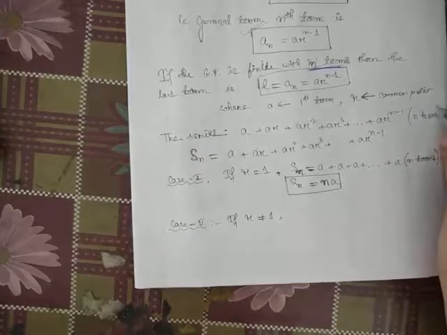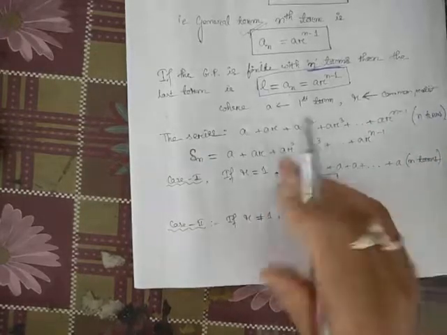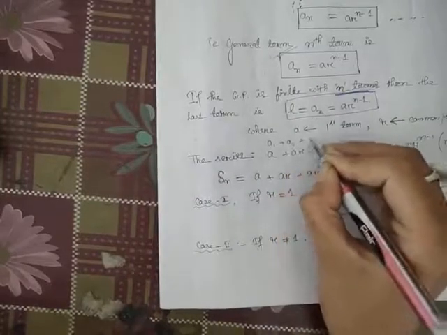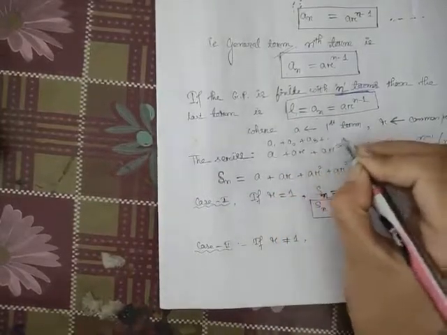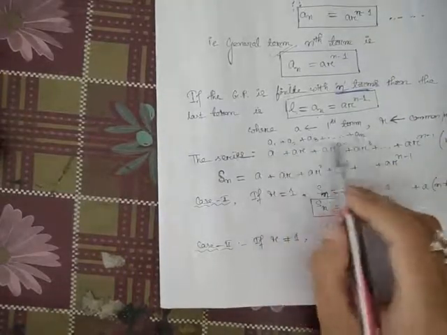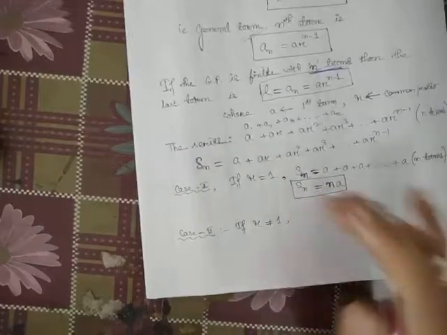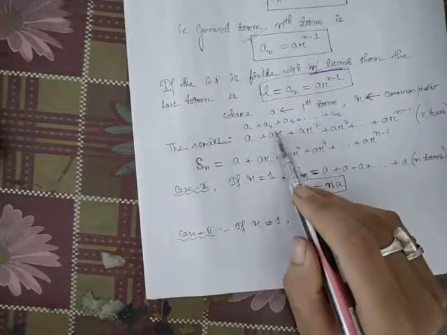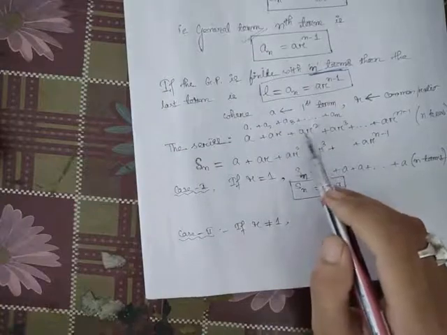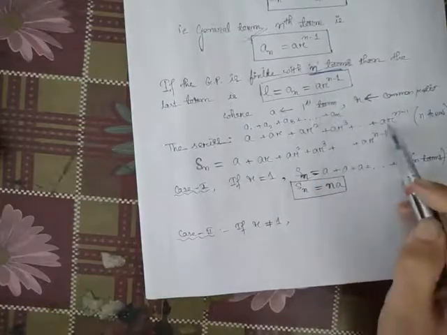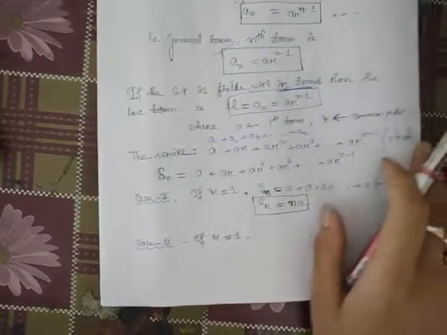This is our finite GP with n terms, a1 plus a2 plus a3 plus, going on to an. This is a GP series. Here a1 is the first term a, a2 is ar, a3 is ar square, a4 is ar cube, and it goes on to an, which is ar^(n-1).